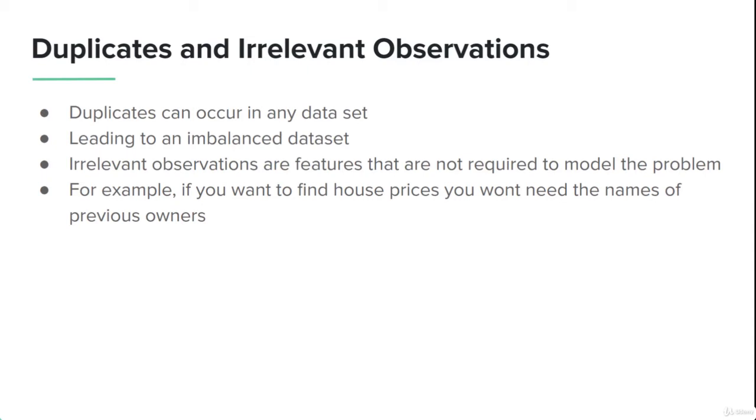Irrelevant observations are features that are not required to model the problem. These were the features that have very low correlation with the target value. We can find these out and weed them out using the correlation matrix, which ultimately gives us a better chance to model the problem. For example, in the house prediction dataset, the names of the owners don't have much value. So even if you don't add them in the model, the price of the house will not be affected by it.